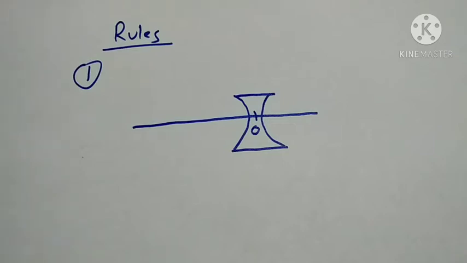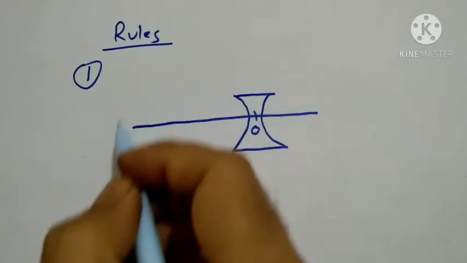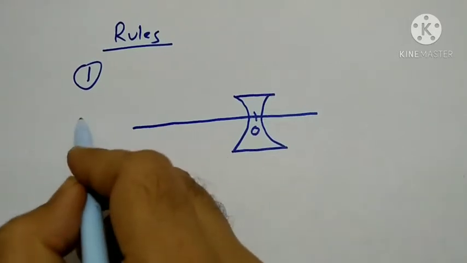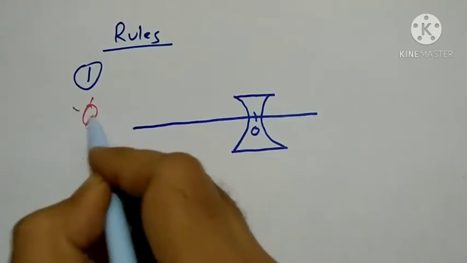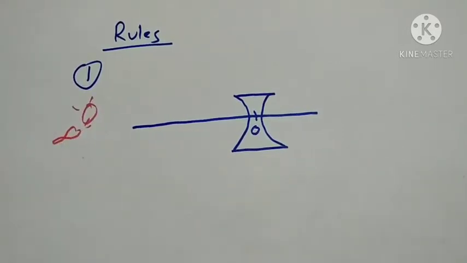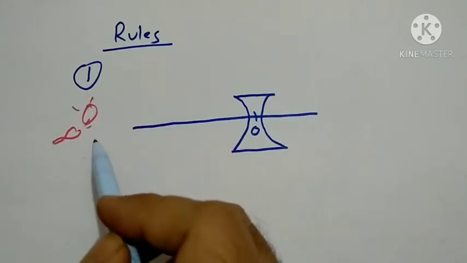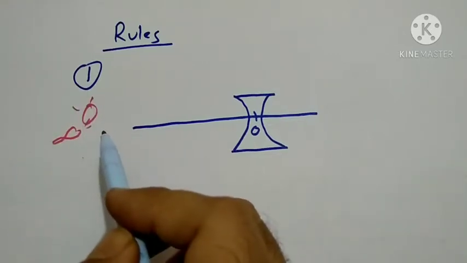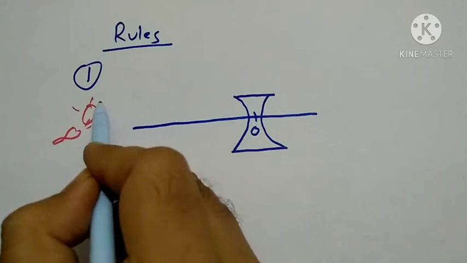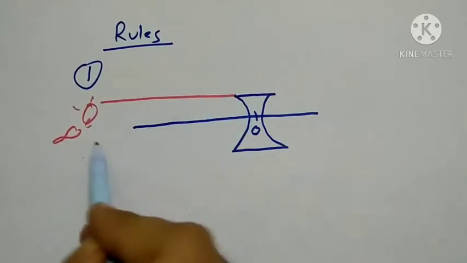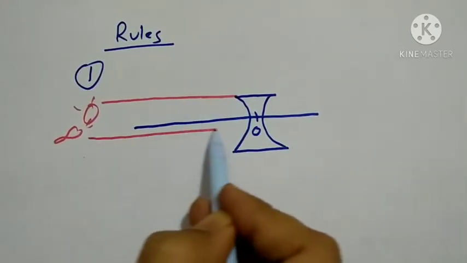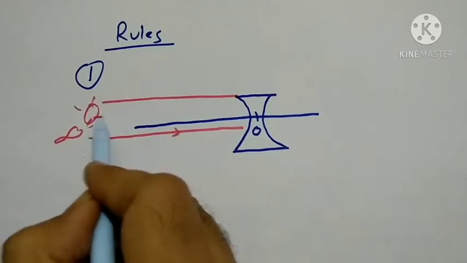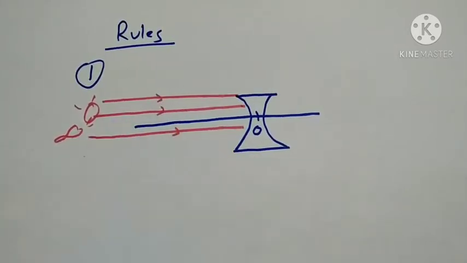Now what we have in rule number first, a ray of light coming from object. For example, this is our object located at infinite distance. When the object is considered to be at infinite distance, then we assume the parallel rays of light are emerging from it. These are the parallel rays of light emerging from the object.